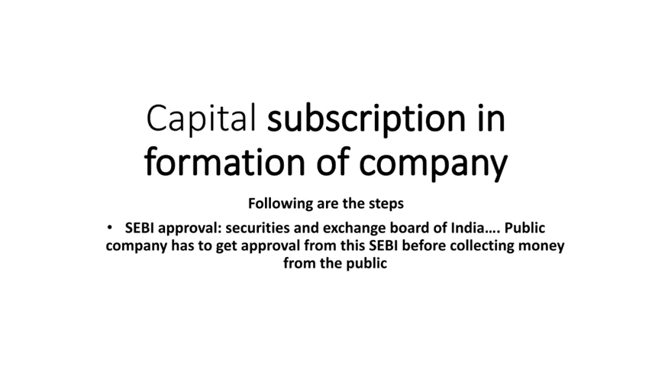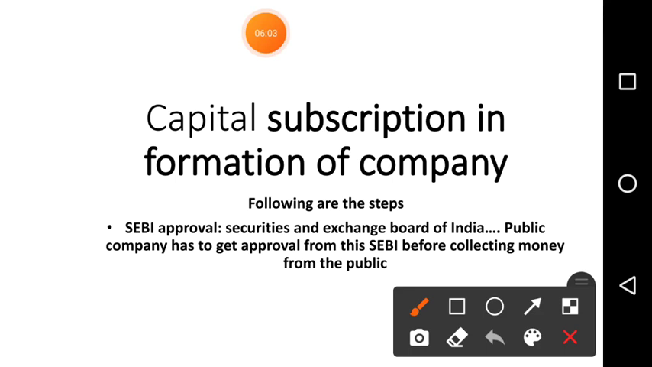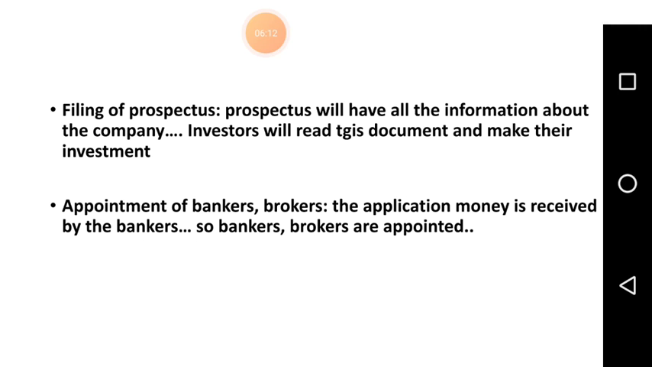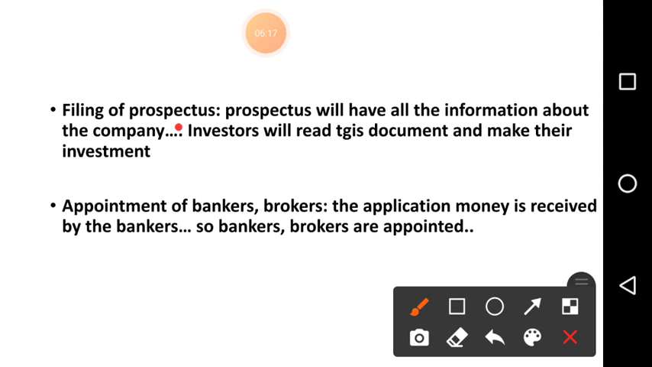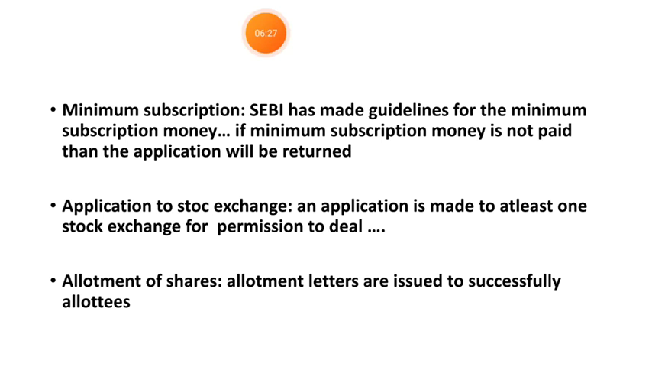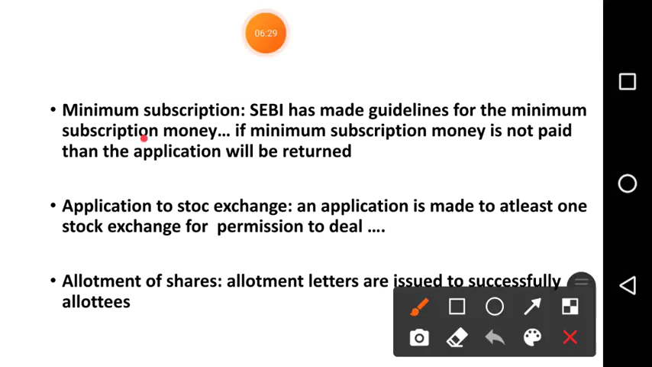What is the answer? See, the question will come: what is capital subscription, what is capital subscription in formation of the company? 8 marks question. You have to write this. First is SEBI approval. Second is filing of prospectus. Prospectus, remember the example, when you came to our college, one prospectus was given to you. Okay, like that only the company will make its own prospectus. Next, appointment of bankers. Next, minimum subscription. Minimum money has to be paid. Then application to stock exchange. Last is allotment of shares.